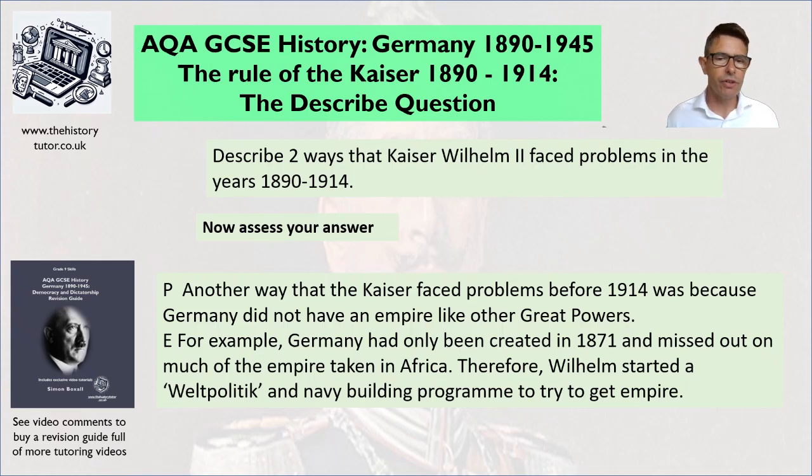Possibly, upon reflection after I've written this, I could link to something like this caused them to react heavy-handedly against Britain and cause tension with Britain for empire, the naval race, or linking something like the Morocco crisis. If you're doing the causes of the First World War topic, you might be able to use some of that knowledge. But that should be plenty to get 3 or 4 marks.